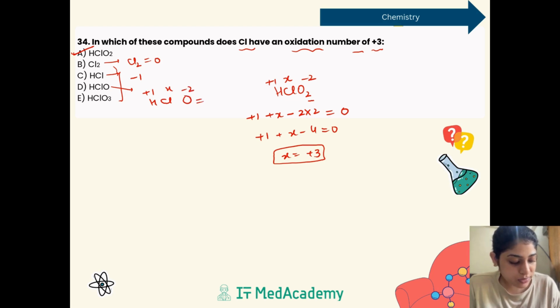So it will be equal to 0. +1 plus X -2 is equal to 0. We can say it is -1 plus X is equal to 0. X comes out to be +1. So here it would be +1.